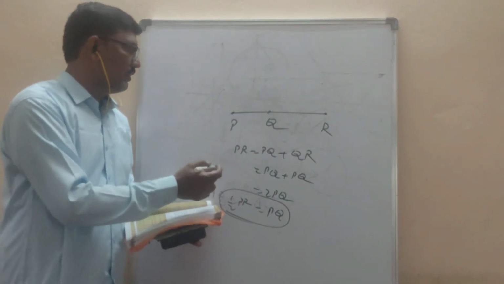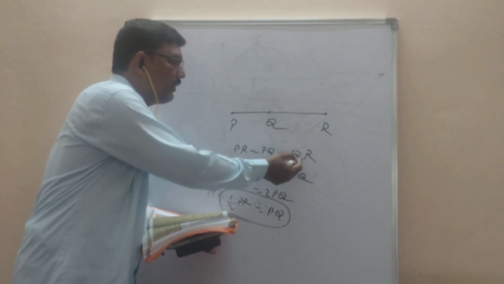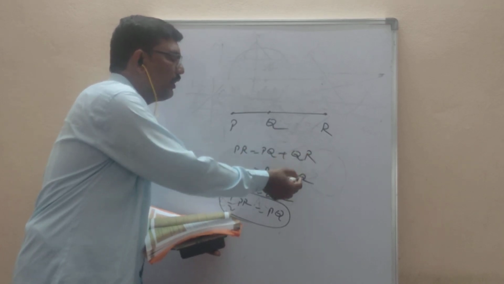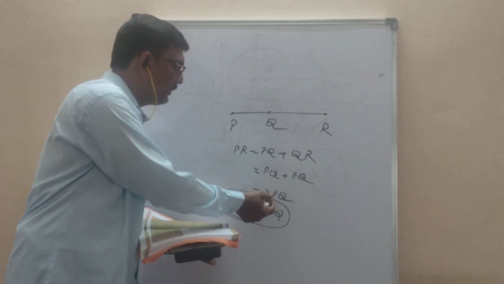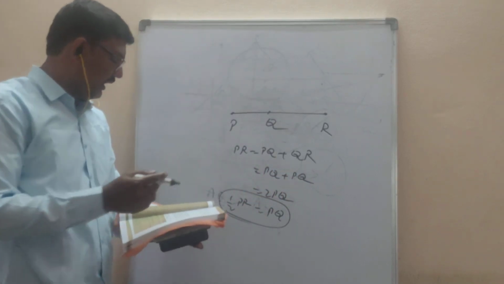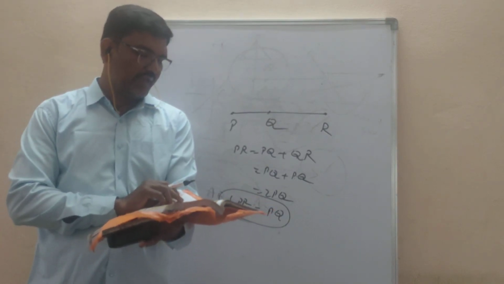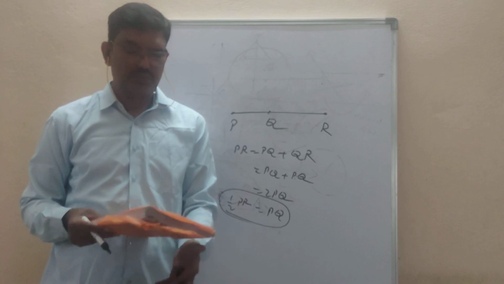Why did I write PQ is equal to QR? Because he has given PQ is equal to QR. So in place of QR I wrote PQ. PQ plus PQ is 2PQ. 2 is multiplying here, so I have to bring it to this side. Remaining you have to do as homework. If any doubt is there, I will explain it to you in the next class.